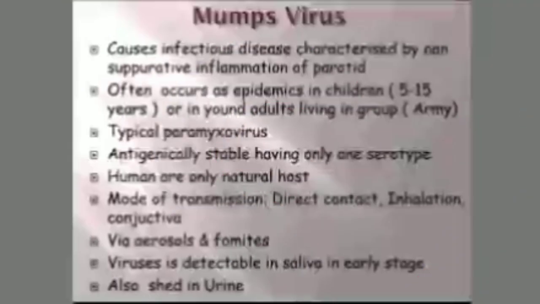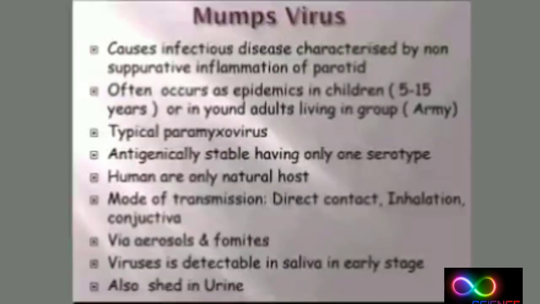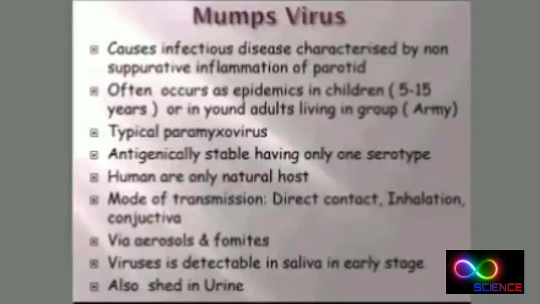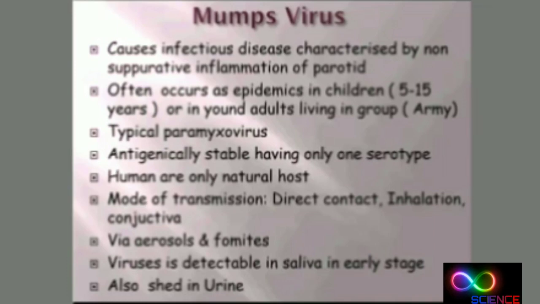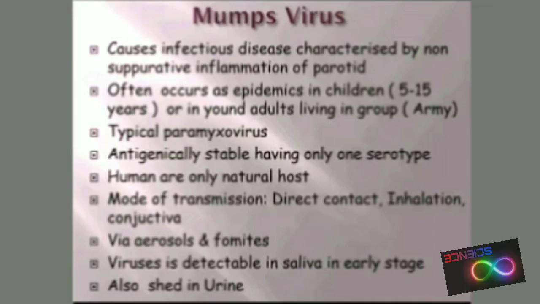Contagious disease, and so transmitted in a group of people. It is a typical paramyxovirus, antigenically stable, only having one serotype, and humans are the natural host. The mode of transmission is by direct contact, inhalation, or through the conjunctiva. It may be by aerosols or fomites, and the virus is detectable in saliva in the early stage. It may also be excreted into the urine. This is very important: mumps virus is also excreted into the urine.